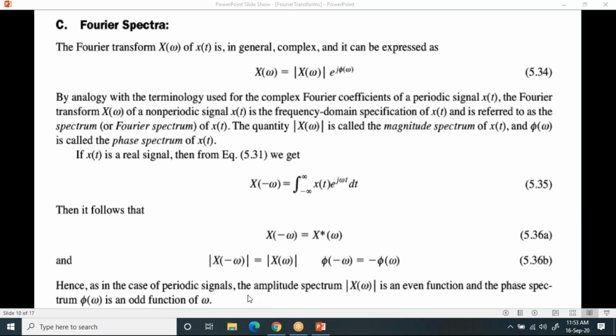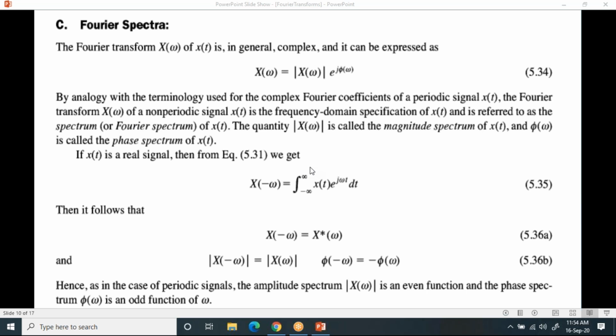When you plot it, in the case of Fourier series, the magnitude spectra and phase spectra both are discrete in nature. That means you will get the value only at specific instances. Whereas in the Fourier transform, you will get both magnitude and phase spectra in continuous form, which we'll see in the coming slides with some examples so that you can understand it very clearly. So that is the use of this Fourier spectra.